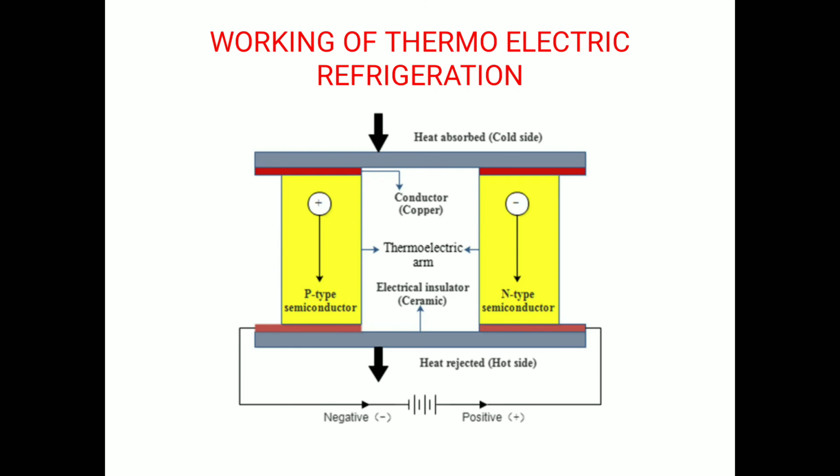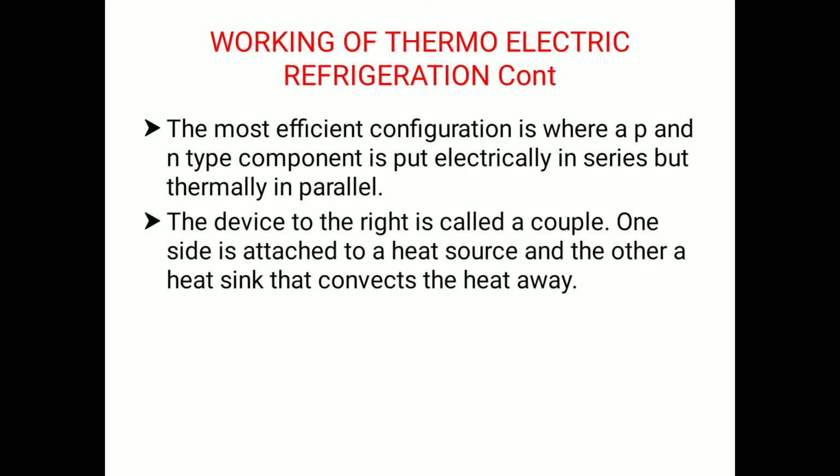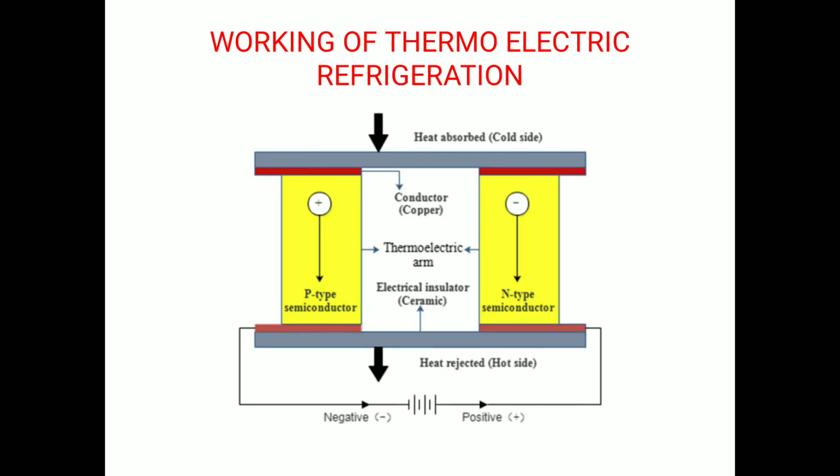So this is how the thermoelectric refrigeration system works. You can see the two sides. One is the heat absorption side, that is the cold side, and the other is the rejection side, that is the hot side. You can also see the two types of semiconductors, P type and N type. The most efficient configuration is where a P and N type component are put electrically in series but thermally in parallel. You can see the arrangement here, electrically series and thermally parallel.